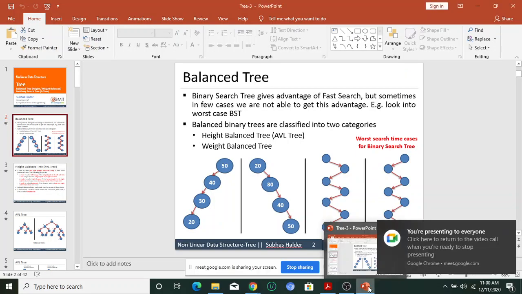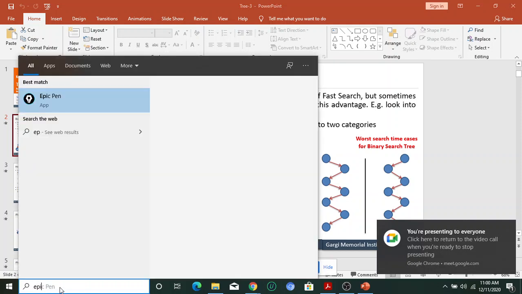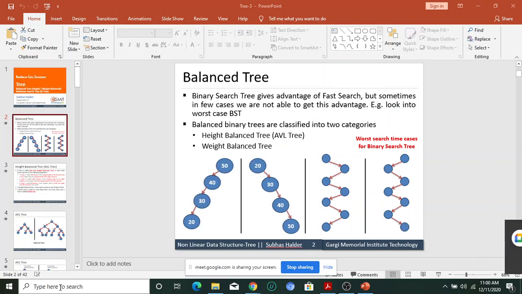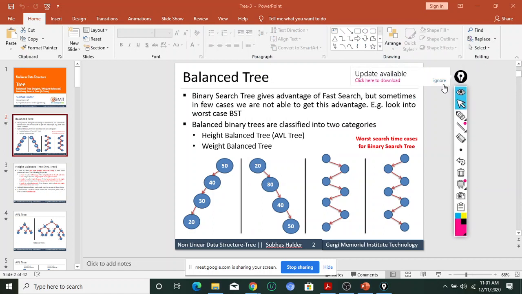Suppose the screen is visible to everyone. I'm just showing you one binary tree. For example, this is 30.